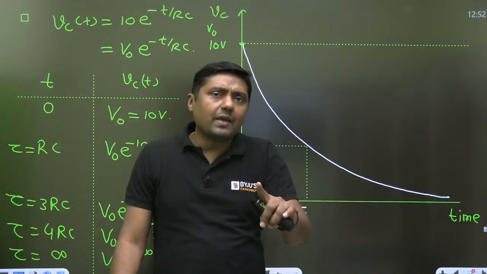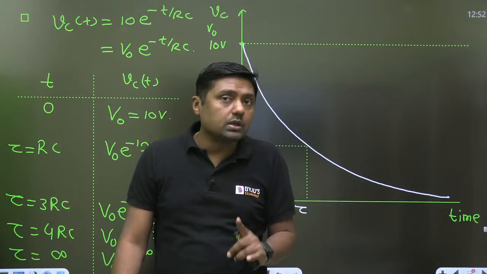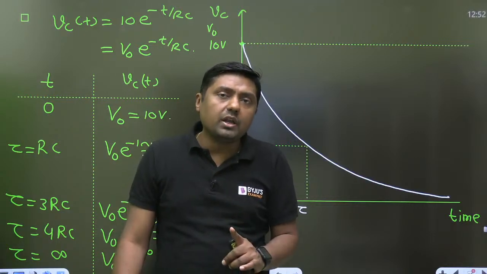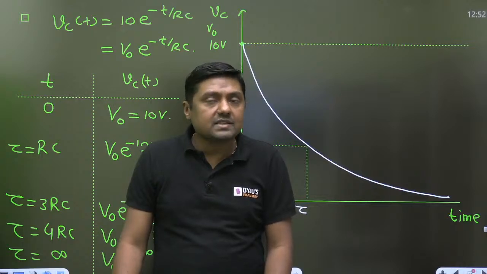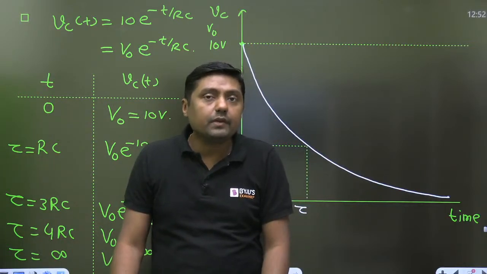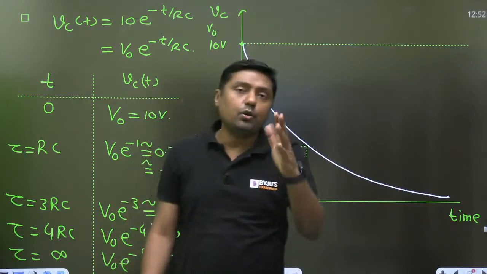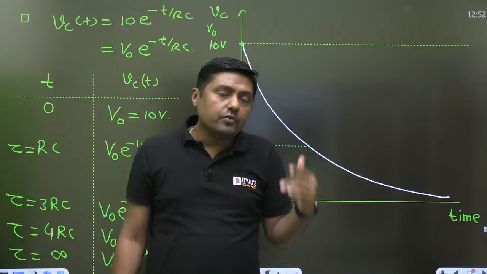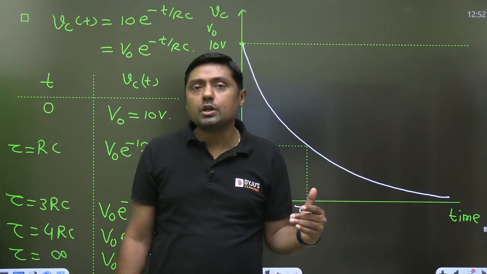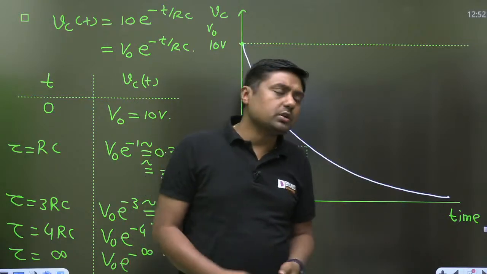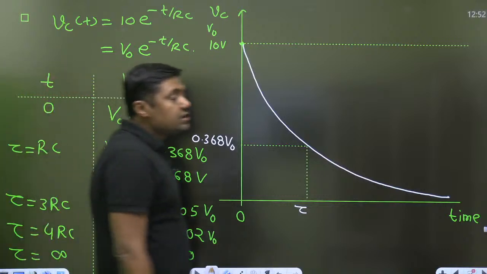In 4 time constants, it will decrease by 98%, and only the remaining portion is 0.02, meaning 2% of V0. And exactly at t equal to infinite, it will become 0. But my dear students, we can't wait up to infinite, practically not possible. That's why we simply go up to 4 time constants or 5 time constants. After 4 time constants, we say that the transient is over and the circuit has reached steady state.